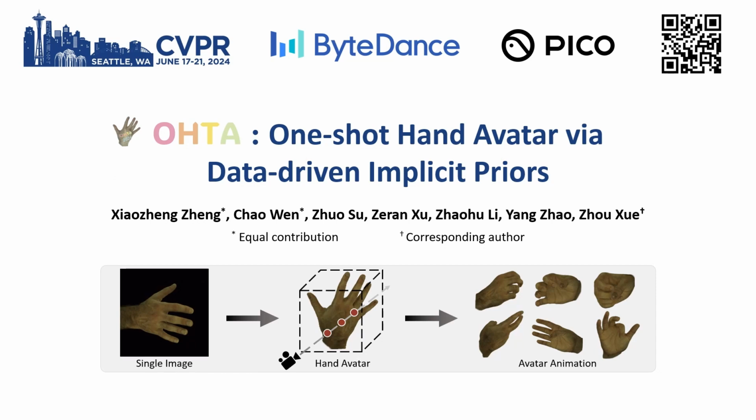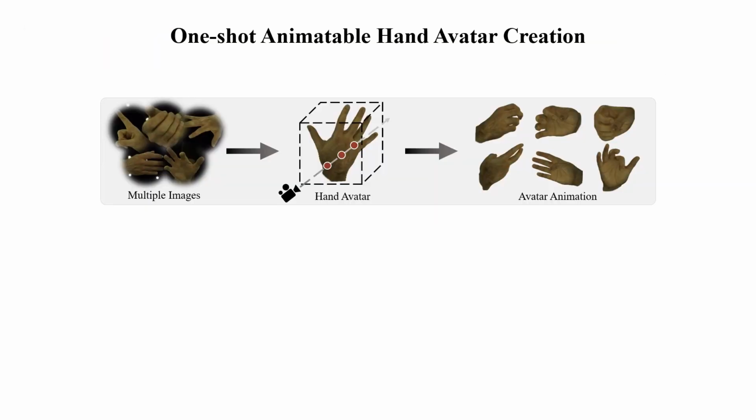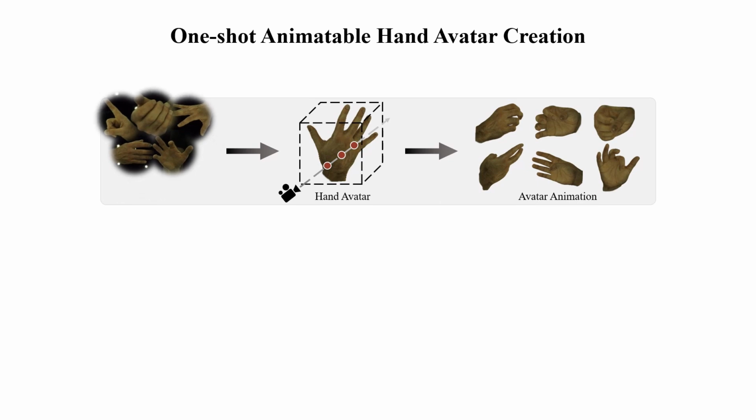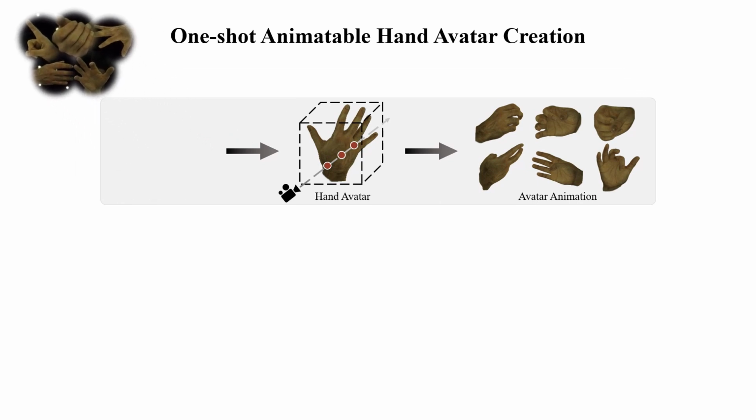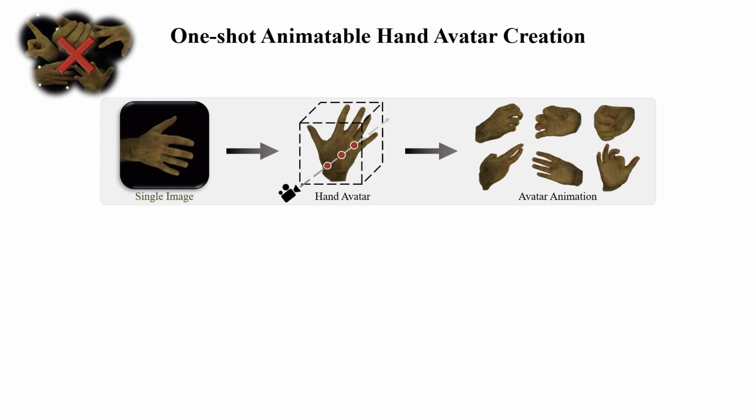We introduce our paper, OHTA, One-Shot Hand Avatar via data-driven implicit priors. Previous methods require extensive sequential or multi-view images to create a high-fidelity animatable hand avatar, posing a considerable challenge for general users. To expand personalized hand avatar creation to diverse situations, we propose OHTA, capable of one-shot high-fidelity hand avatar